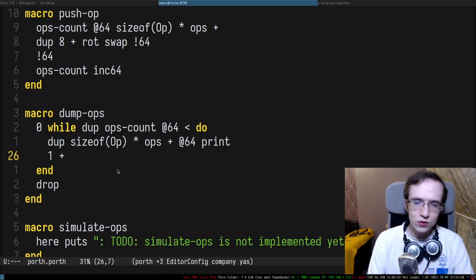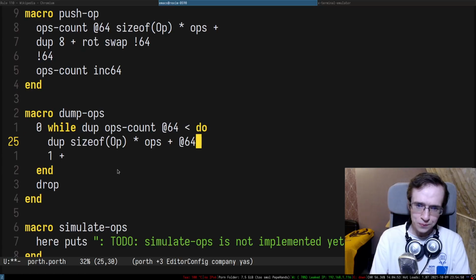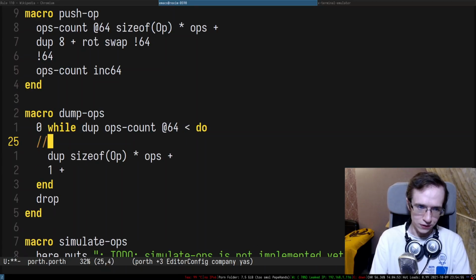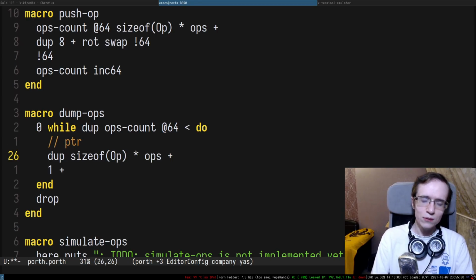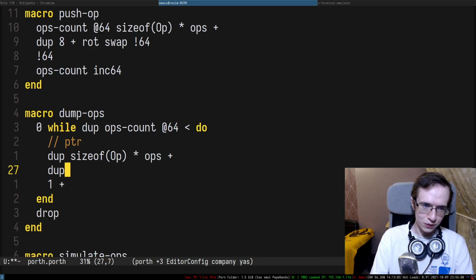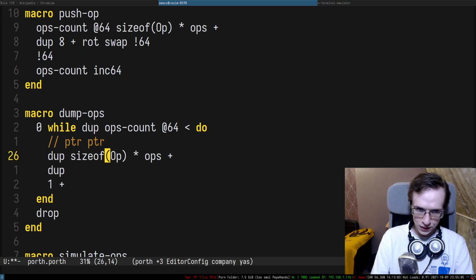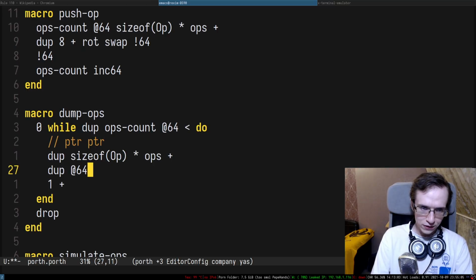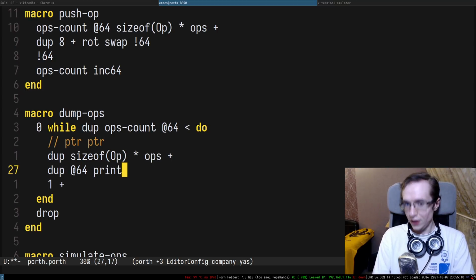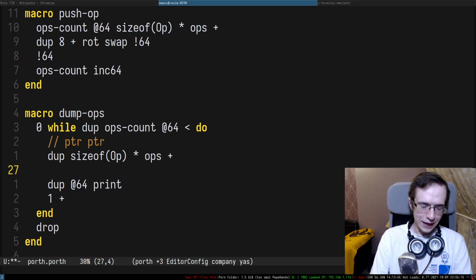But how are we gonna do that? All right, so here we just have the pointer, right? We have a pointer to the operation, so ptr. I kind of want to duplicate that thing, right? So I'm gonna duplicate it, and we're gonna have just pointer. So after I read this thing and print it, I printed the type, right? So this is the type. And maybe I'm gonna actually indicate that.